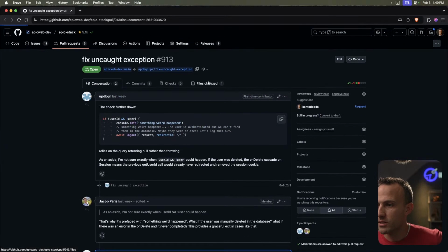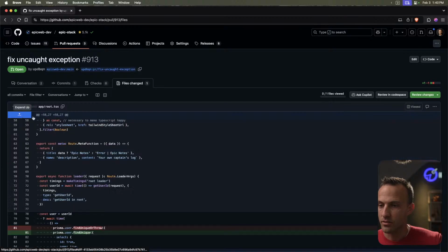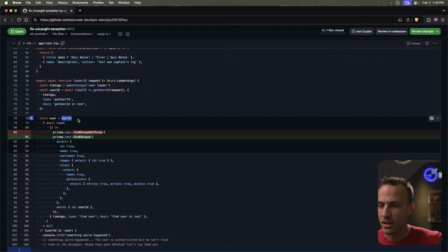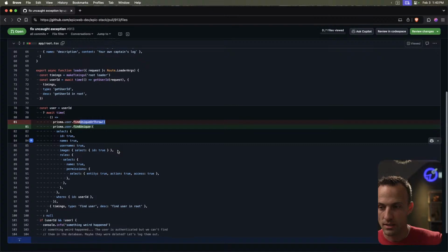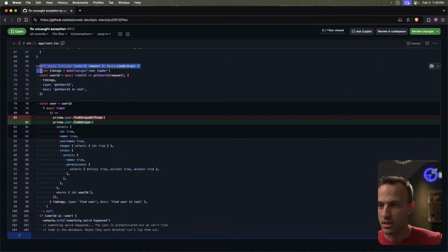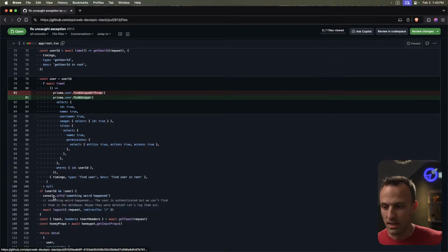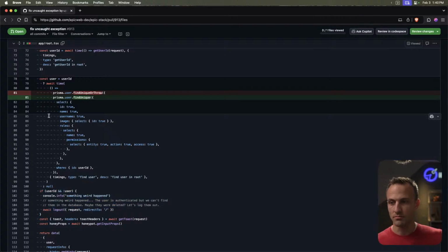So, fix uncaught exception. There's this kind of interesting situation here where we say, hey, if there's a user ID, then find unique or throw. And if it throws, then the loader fails and the entire page fails. I think we don't want to do that. I used to have it do that, but then I think later I said, hey, if there's this problem, then that's probably a bigger problem. We should probably deal with that. And so we'll log out and redirect.